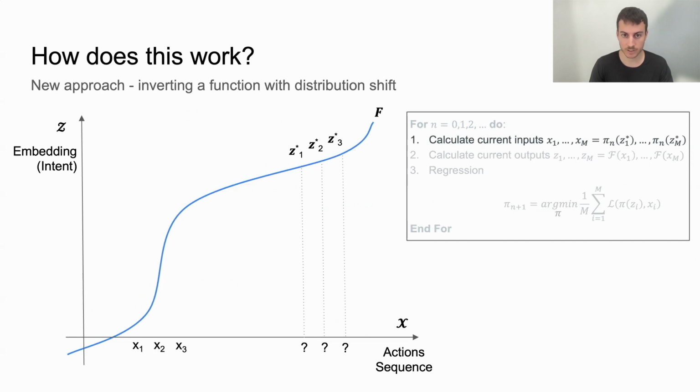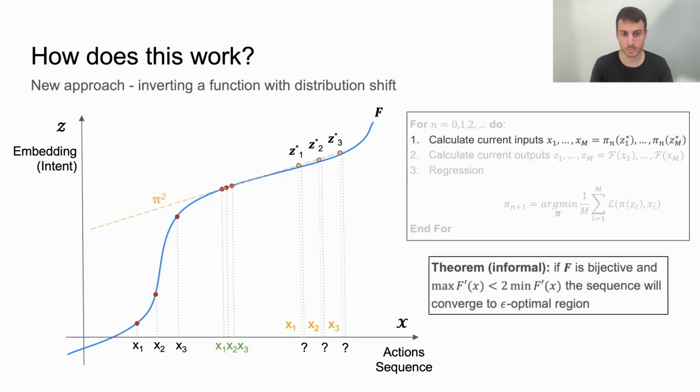Essentially, what iterative inversion does is calculate the function outputs for the initial inputs, find a new inverted function by regressing these input-output pairs, calculate new inputs by feeding the desired outputs to the new inverted function, then we repeat this simple process. In the paper, we show convergence of this method when using linear regression by relating it to Newton's method. To our knowledge, this is a new learning principle that works by iteratively inverting a function.